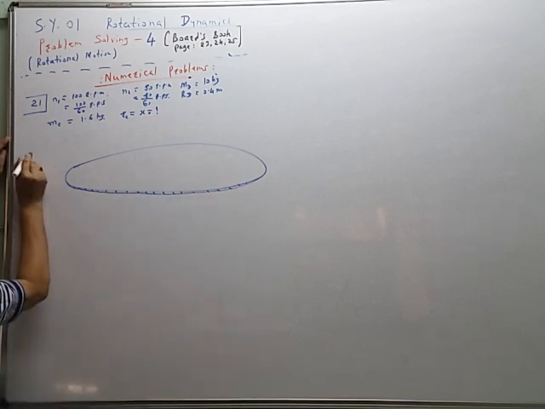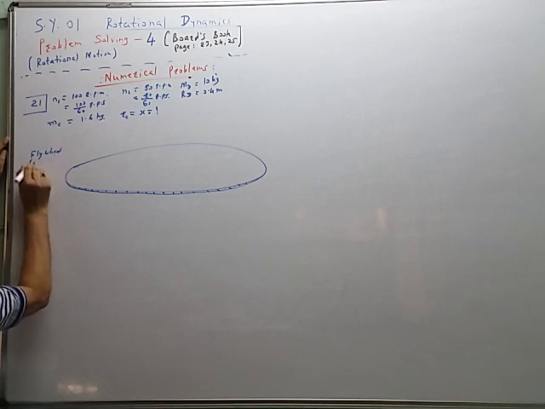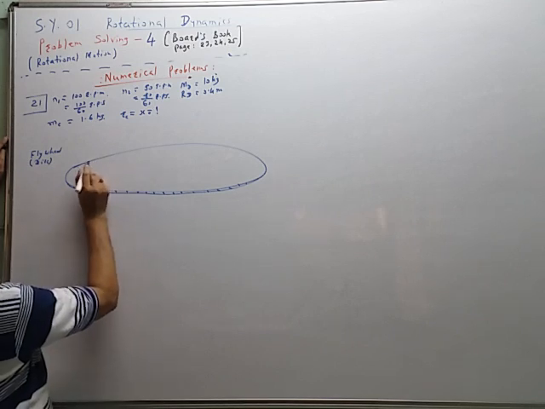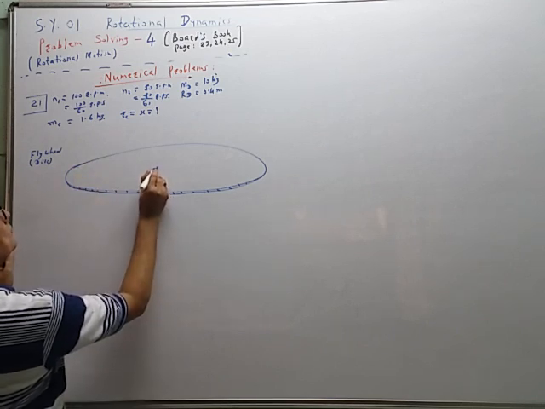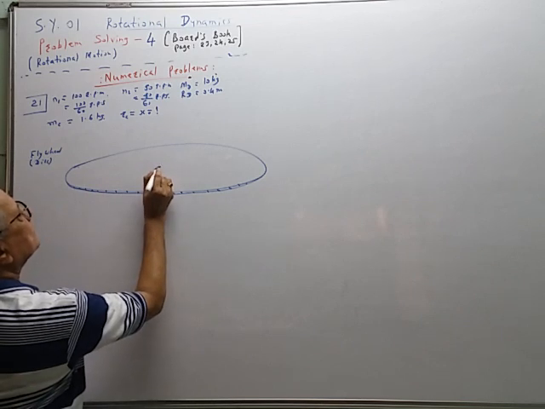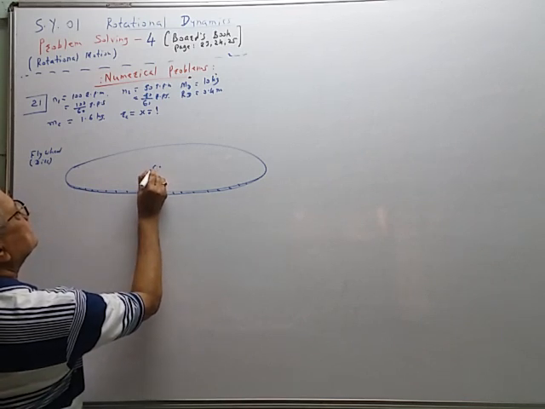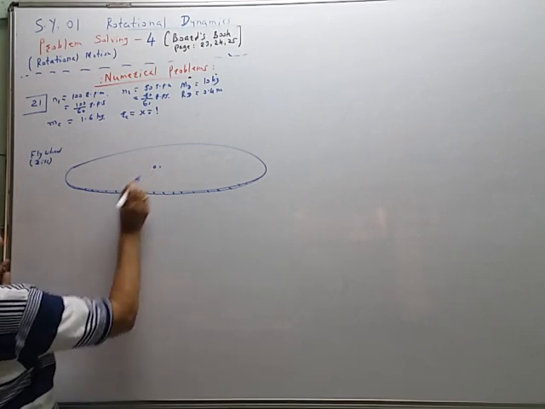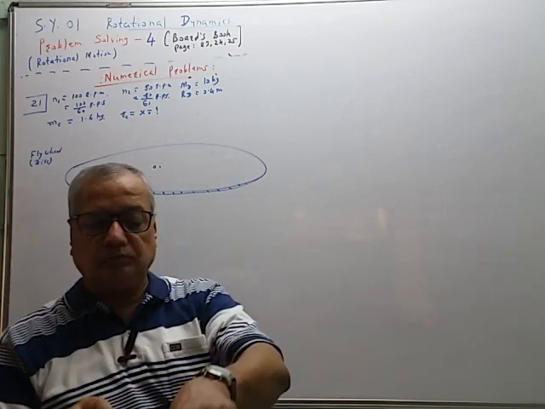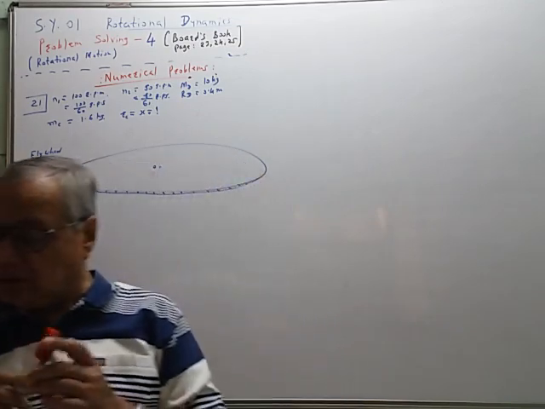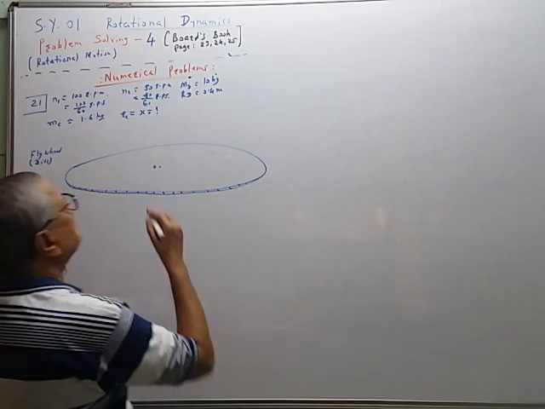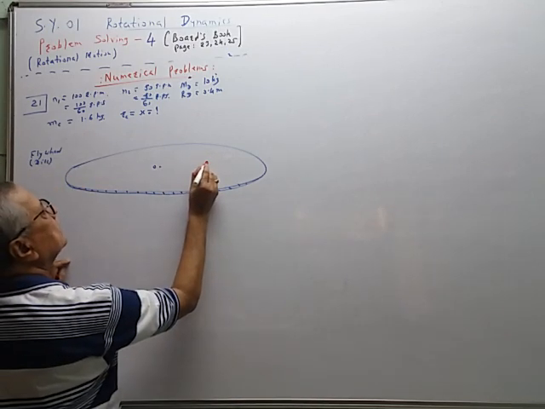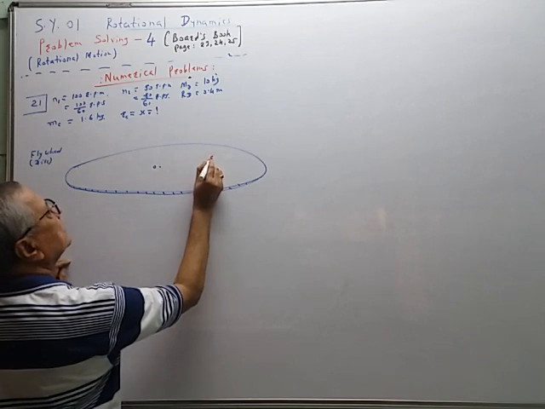This is a flywheel, that is the disc, whose mass is MD. Now from center O, a lump of clay is kept here, C for clay.